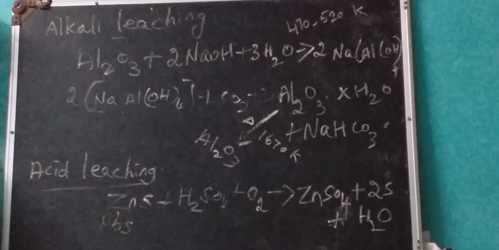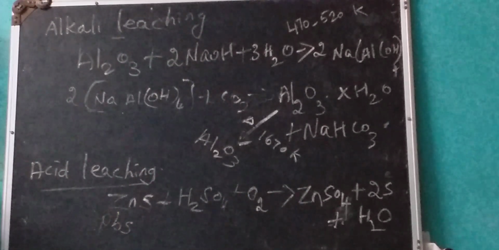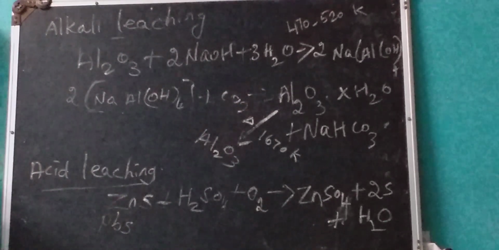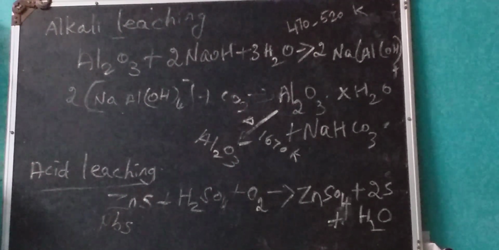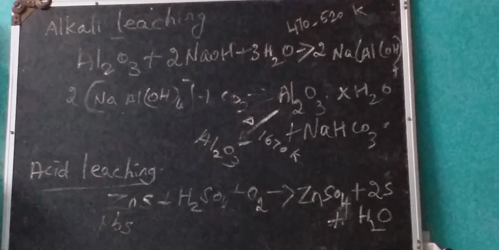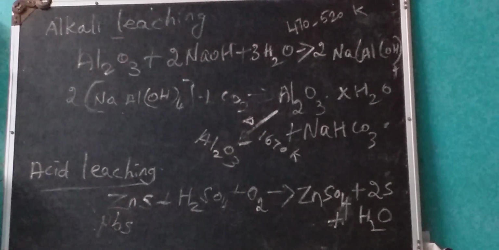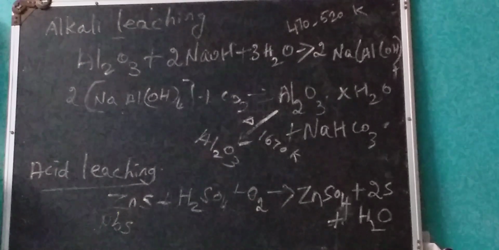There are four leaching methods. Number 1 is cyanide leaching, number 2 ammonia leaching, number 3 alkali leaching, and number 4 acid leaching. Cyanide leaching is mainly used for concentrating gold and silver, and is otherwise called the MacArthur-Forrest cyanide process. Ammonia leaching is used for a crushed ore containing nickel, copper, and cobalt.